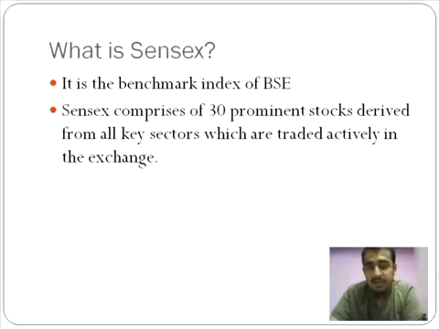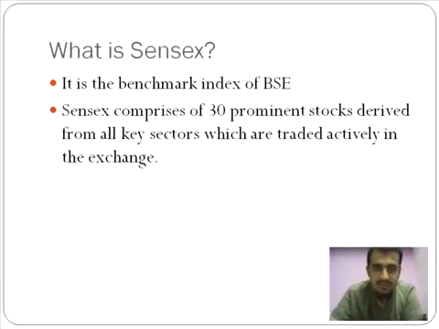Another industry which is considered to be a key sector, for example, is healthcare. Healthcare in India is getting more and more organized, and a lot of companies in the business of healthcare and pharma are doing extremely well. So companies which are part of this particular industry are eventually added to Sensex.